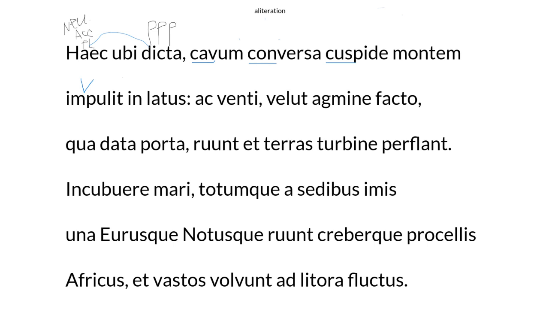So if I look at the words that I passed previously, I can see the UM here and the EM here, both of those indicating an accusative singular ending. So those two words are going together. Cavum, we get the word cave from it, and it means hollow or cave-like. So hollow mountain. Montem is mountain. So notice how I drew the little mountain over there. And then we can see the words conversa and cuspide.